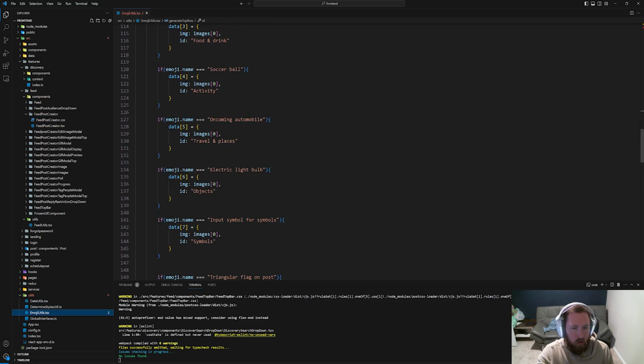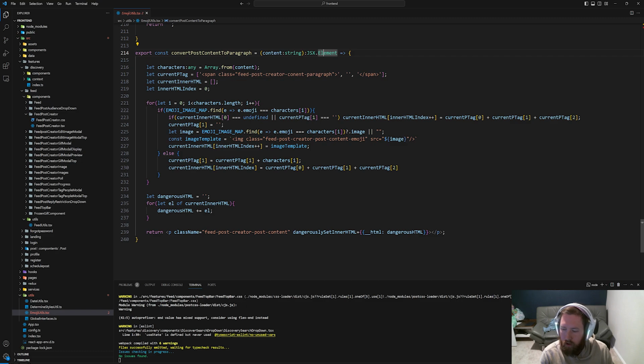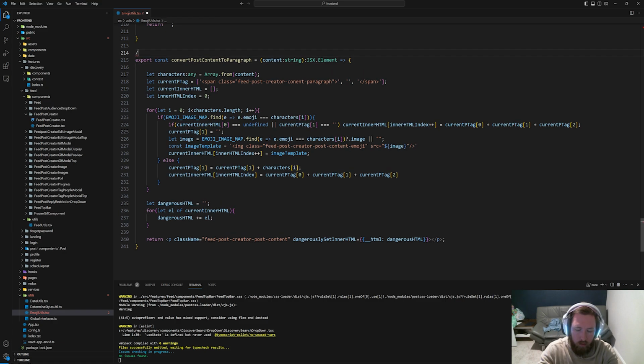So what I'm going to do, instead of sending back a single JSX element, let's send back an array of JSX elements and then map over them and display it over top of the other thing, right? I'm just going to comment this out for now, that way we just have it for ease of access.